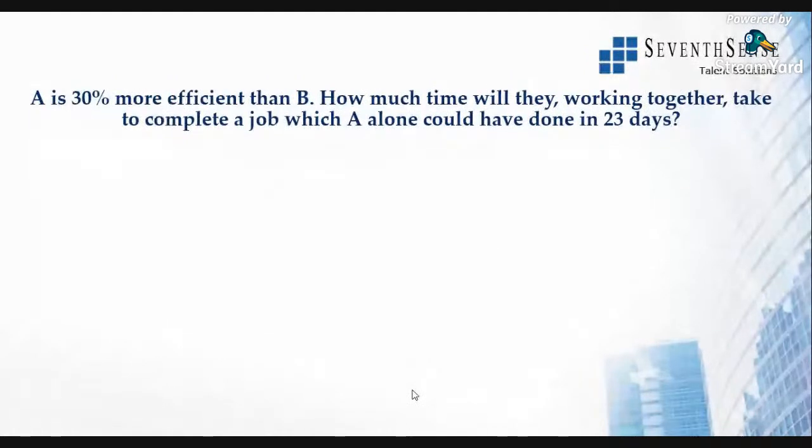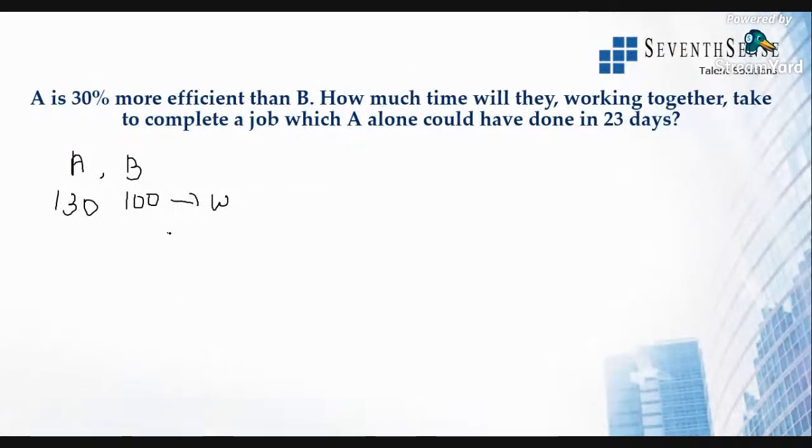Now there is a question which is related to efficiency. All right. Now A and B. They're telling us A is 30% more efficient than B. So I told you how to take it with respect to work. A is 30% more efficient than B. That means if B eats 100 apples, A eats 130 apples. This is the work done.